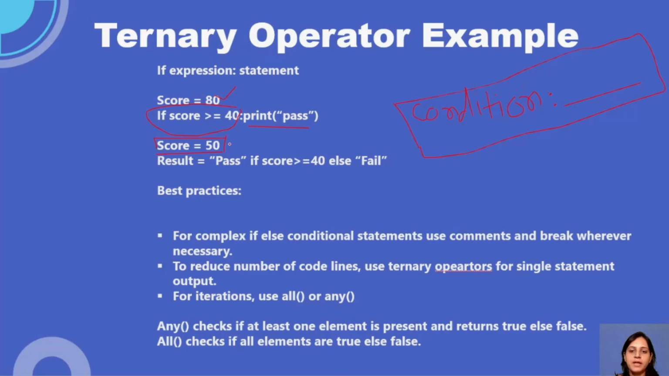Score equal to 50. Result equal to pass if score is greater than or equal to 40, else fail. See, in one line I have written my if else and it is over, right? Again, this is one example of the ternary operator, guys. But the best practice which you should follow is this one: you use condition, colon,